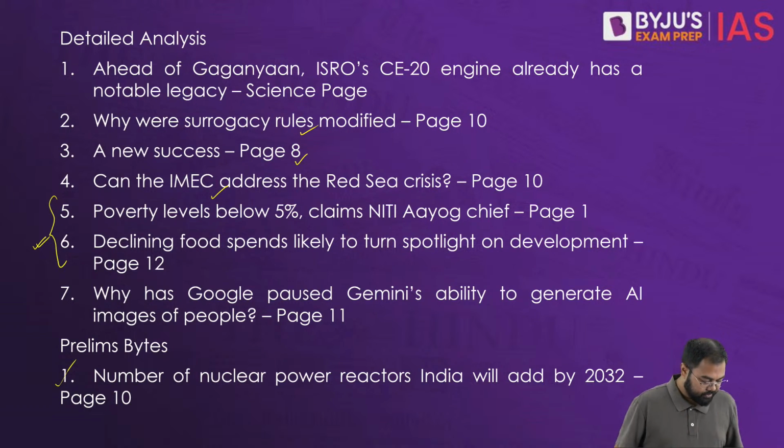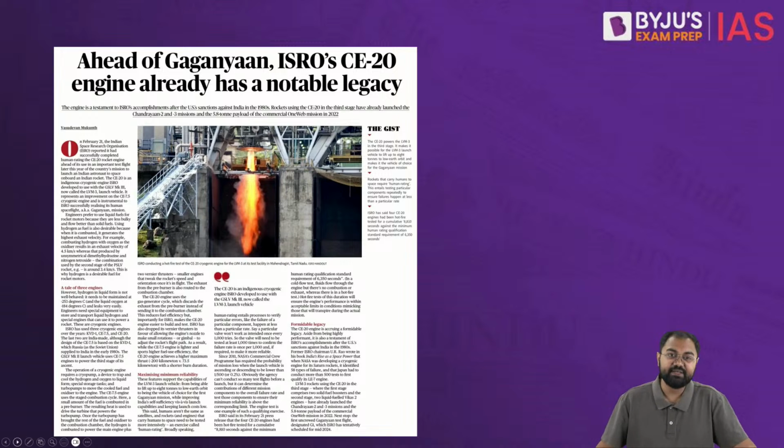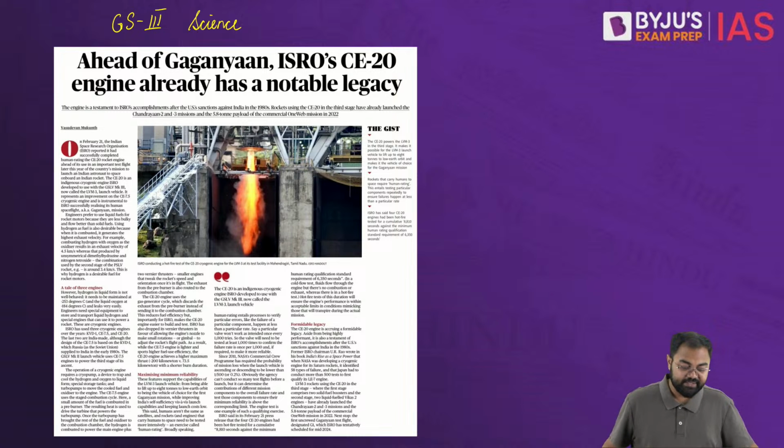Alright, so without further delay, let's begin with the session. The first article that we have here is related to your GS paper 3, Science and Technology. Now this article basically talks about the CE20 engine that has a notable legacy. Now what is this CE20 engine, we'll try to understand the various technical aspects of what is being talked about, and then the future course of where we are moving.